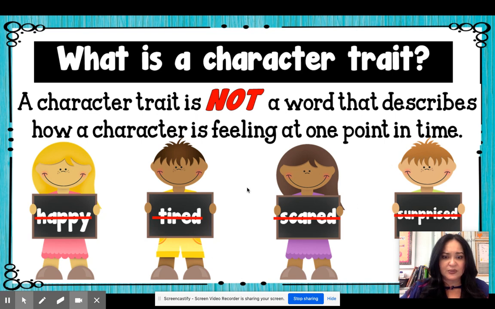So out of all these words right here, these are all feelings, okay? Happy, tired, scared, surprised. These are all feelings. They're not character traits. They're not words that describe a character's personality all the time.